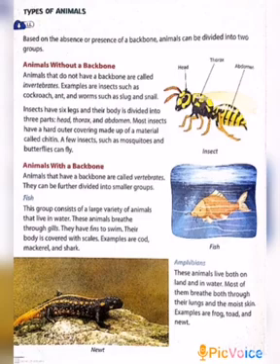First one, animals without a backbone. Animals that do not have a backbone are called invertebrates. For example, mostly insects: cockroach, worm, mosquitoes, etc. Insects have 6 legs and their body is divided into 3 parts, that is, head, thorax and abdomen.